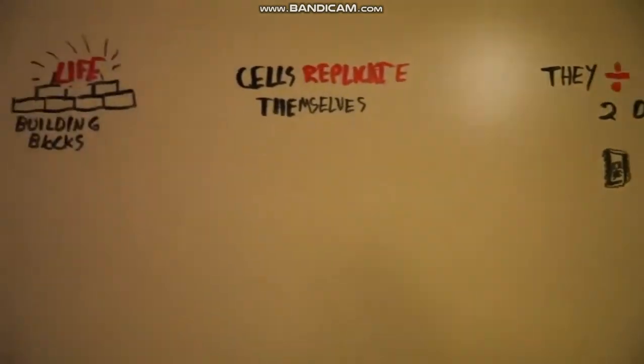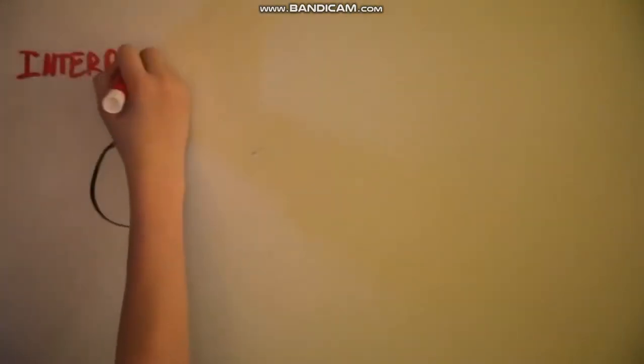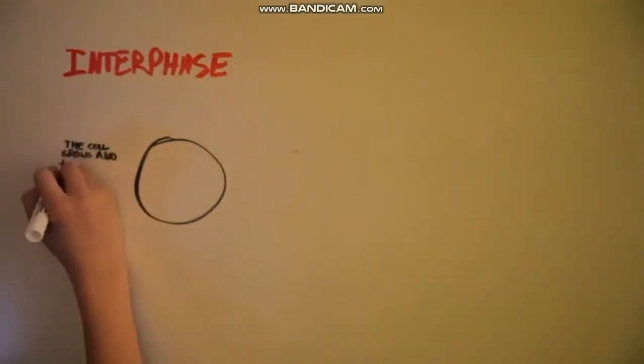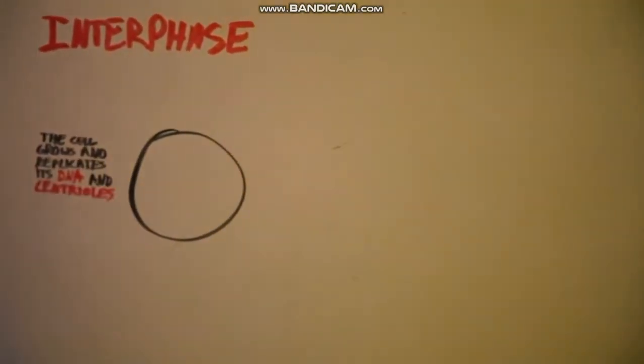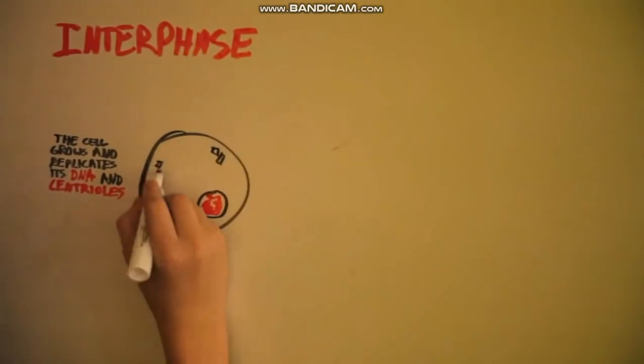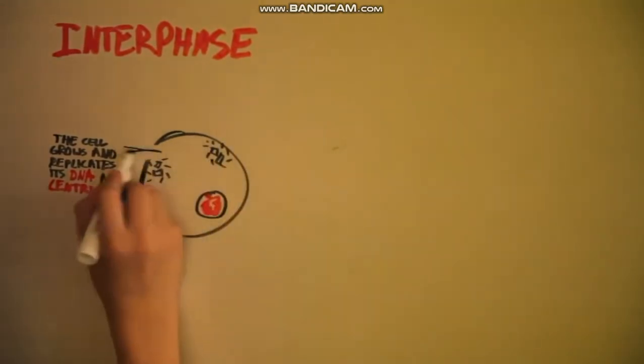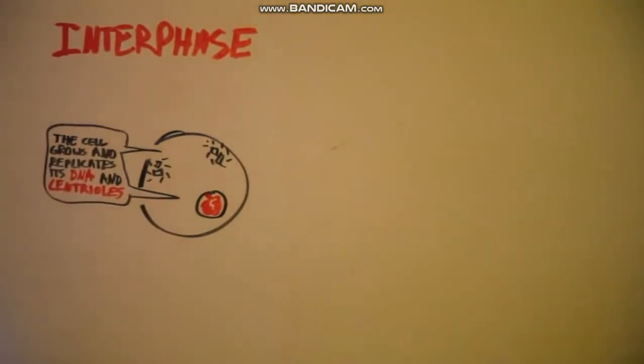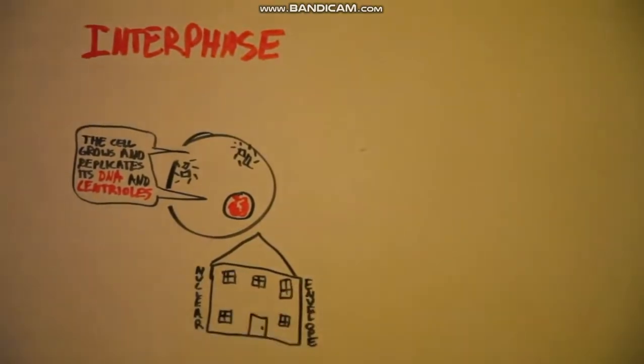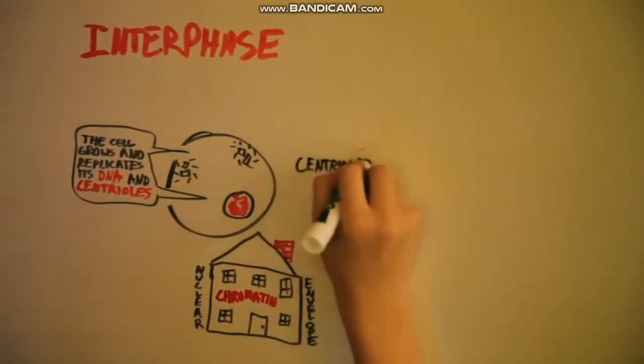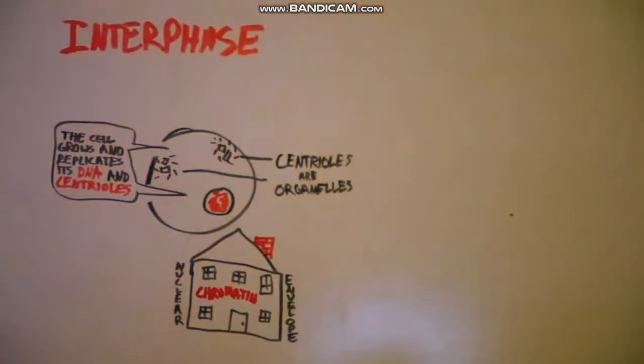There are 6 distinct phases of mitosis, the first being interphase. In interphase, the cell grows and replicates its DNA in centrioles. This DNA is the cell's genetic code, which has the directions for everything that the cell needs to make and do. The nuclear envelope houses the chromatin, which is a pool of disorganized DNA. The centrioles are organelles that assist in mitosis.